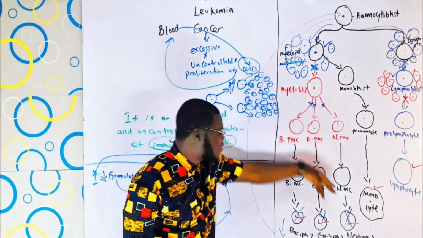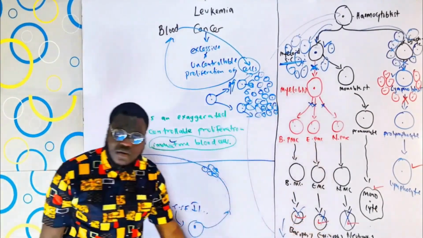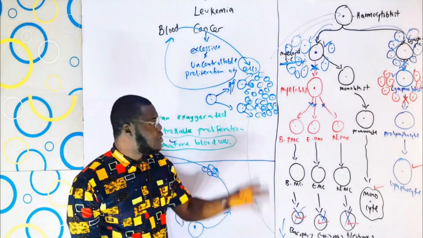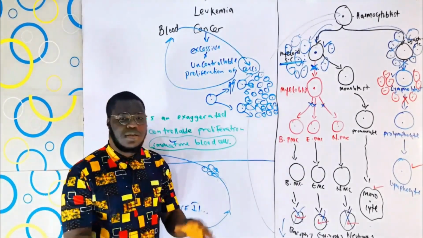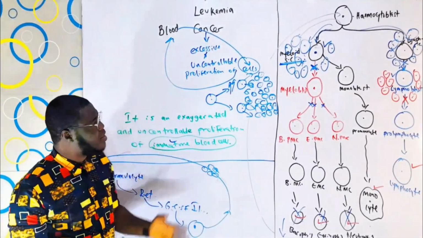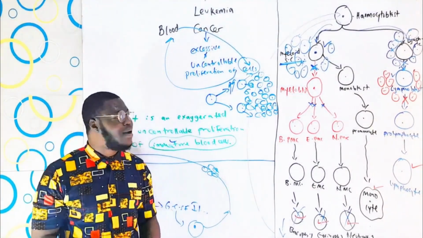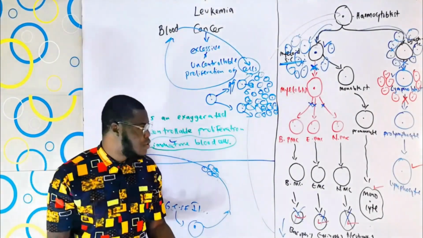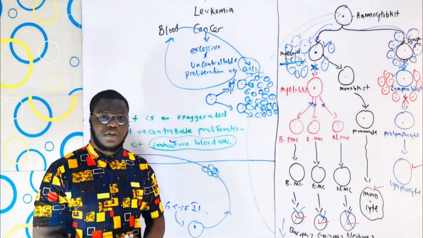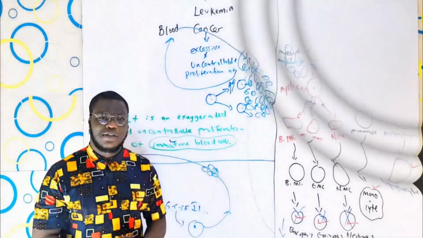They are immature because they are even unable to produce the red cells. Now, that is what is happening in the definition of leukemia. Now, I'll rub the board and then we'll talk about the types of leukemia. And afterwards, the etiology. And we'll conclude the video with the pathophysiology. So, I'll be right back, guys.